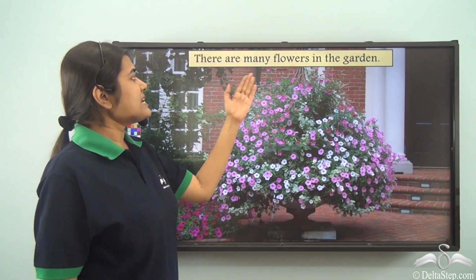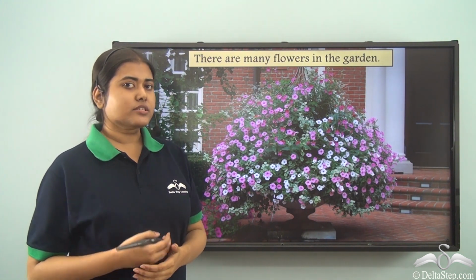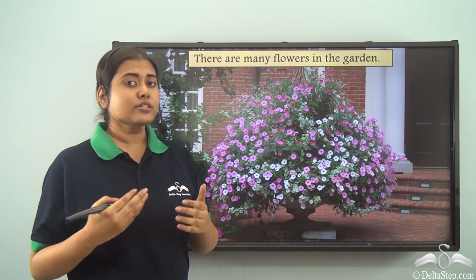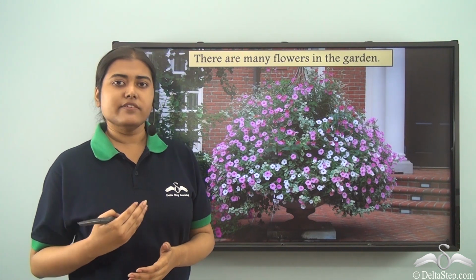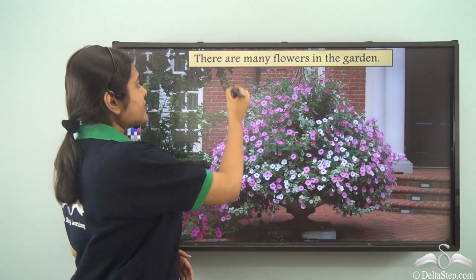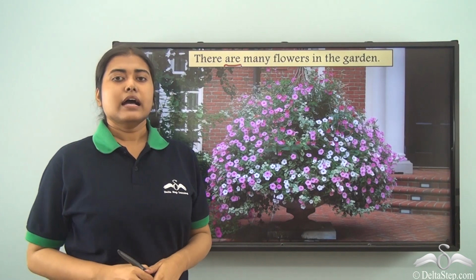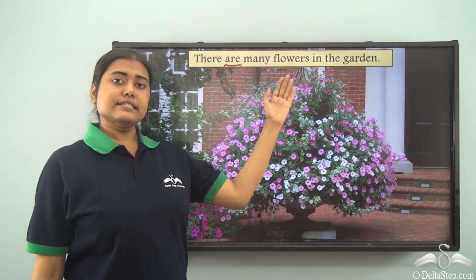There are many flowers in the garden. Now, can you find out the subject and the predicate in this case? Well, how do we go about it? Again, the same rule follows. We need to identify the verb first. What is the verb here? Are.